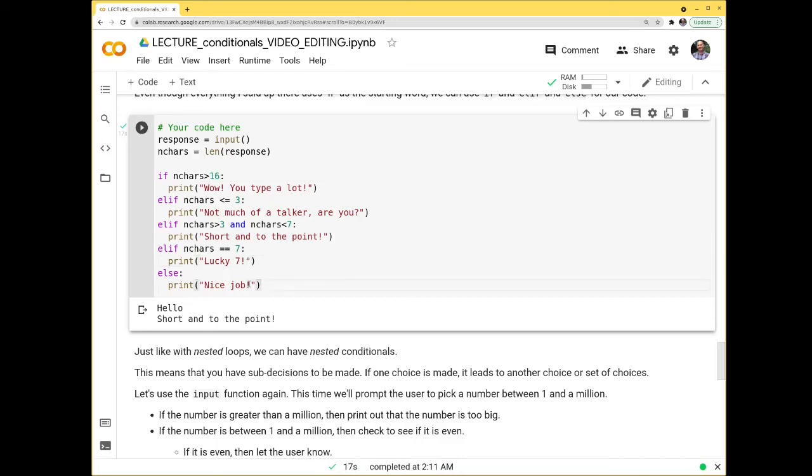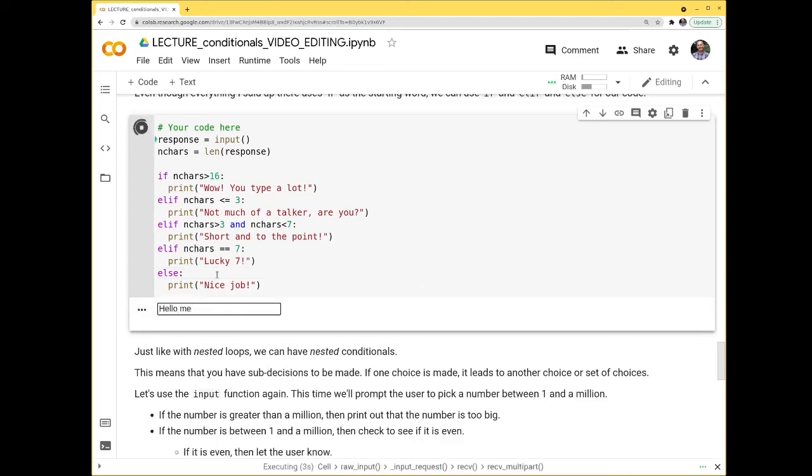Let's try this again, see if the other ones work. If I just type hi, that's less than or equal to 3. Not much of a talker, are you? If we run it again, let's see if we can get 7 characters. So hello, that's 5. Hello, me. I don't know. It's 7 characters, it'll work. That's the lucky 7. And then if we type anything else, so I think 8 will get to the end.